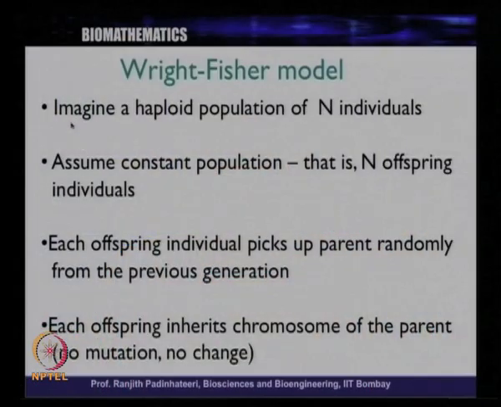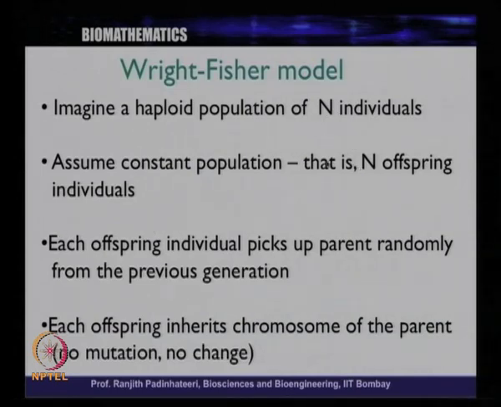So it turns out that we can make pretty good predictions, and very interesting things, for this particular model, and this model is very useful. So let us look at the assumptions that we made for this model once more. First we imagined that there is a haploid population of n individuals, and we assume it is a constant population, that is, there are n offspring individuals also. So there are n parents and n offspring.